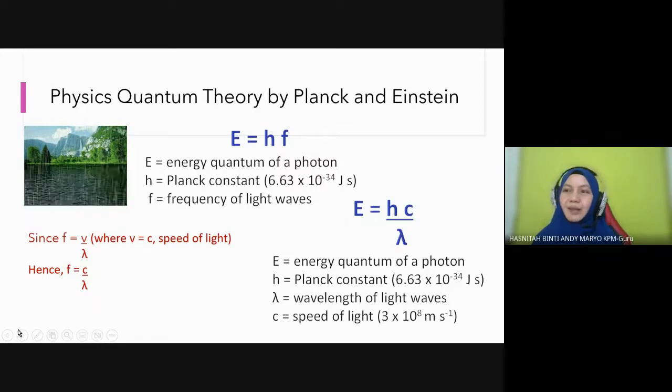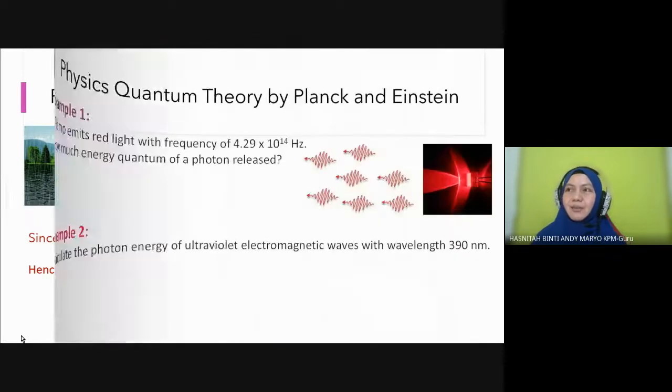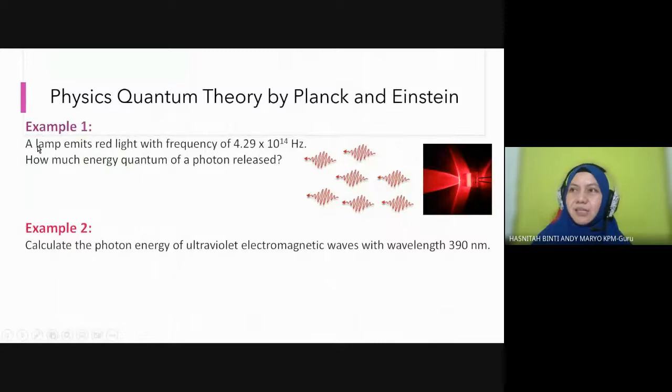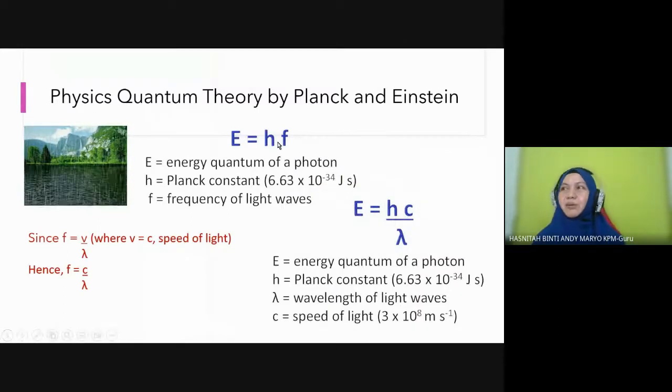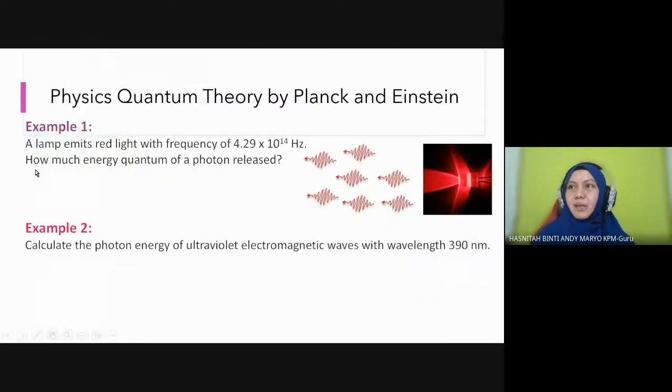wavelength. For example, can you try to solve this example one related to these two formulas? You can jot down the formula first: E equals hf, E equals hc over lambda. Then, students, we have a lamp here. This is a red lamp, a big red light.